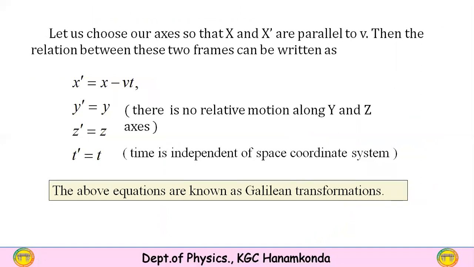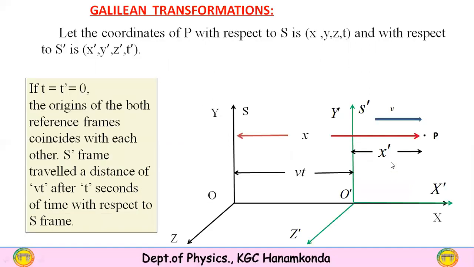Let us choose our axes so that x and x dash are parallel to v. Then the relation between these two frames can be written as follows. In the previous slide we see that the red ray represents the distance x measured from the S frame of reference, and x dash is measured in the S dash frame.